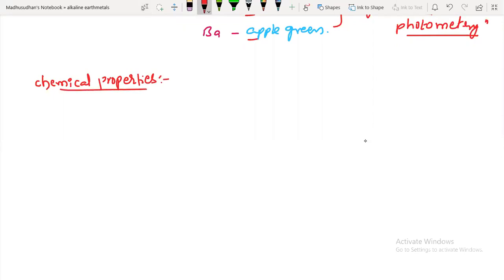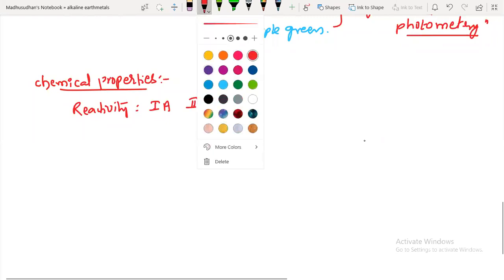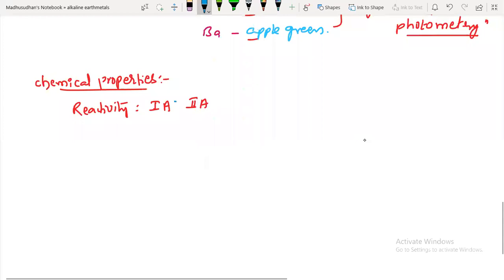Okay, guys. Now first compare the chemical reactivity of first group and second group. Which is more reactive? First group or second group? Just guess. First group. First group is more reactive. What is the reason for this? Because first group elements have larger sizes, and second group elements have smaller size compared to this.